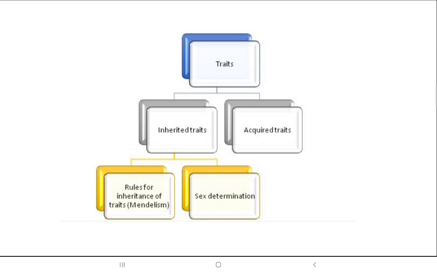Okay, so in order to understand this inheritance, we have the rules of Mendel, and we have the sex determination process by which we can understand much better how the traits are being inherited, that means transmitted from the parents to the offspring.